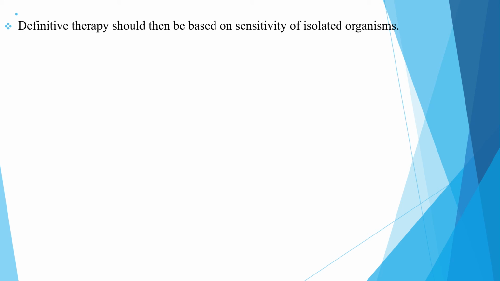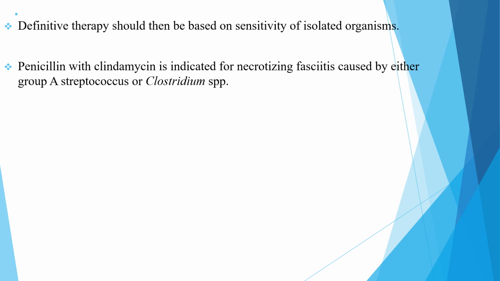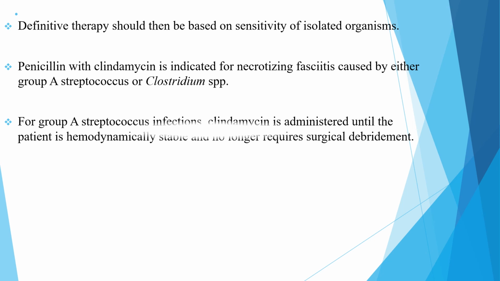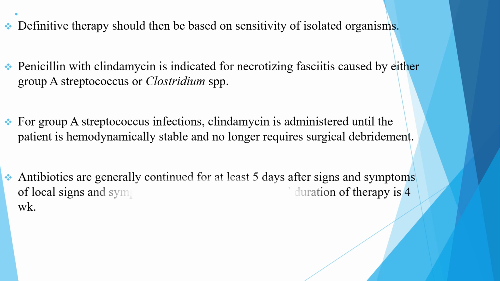Definitive therapy should then be based on sensitivity of the isolated organism, and penicillin with clindamycin is indicated for necrotizing fasciitis caused by either group A streptococcus or Clostridia. For group A streptococcus infection, clindamycin is administered until the patient is hemodynamically stable and no longer requires surgical debridement. Antibiotics are generally continued for at least 5 days after local signs and symptoms have resolved, and the typical duration of therapy is 4 weeks.